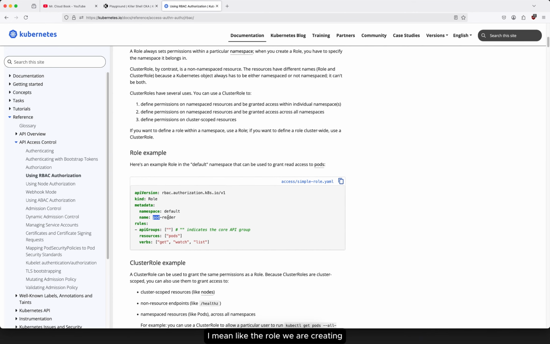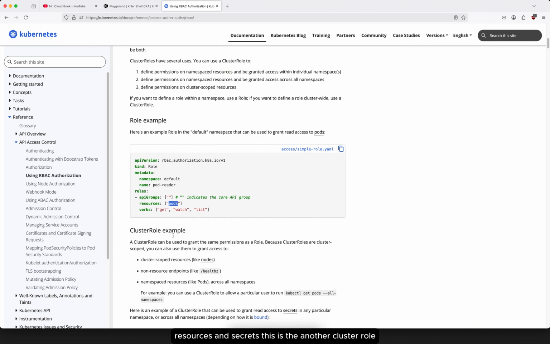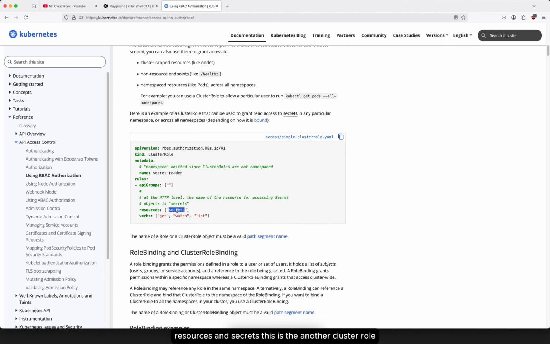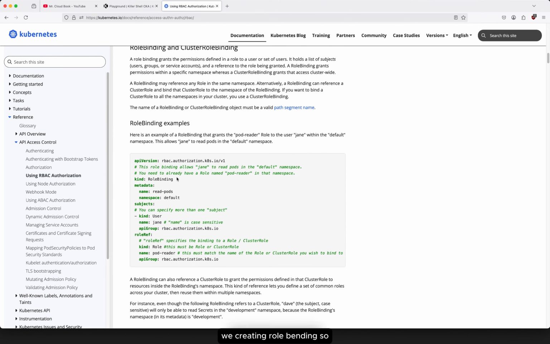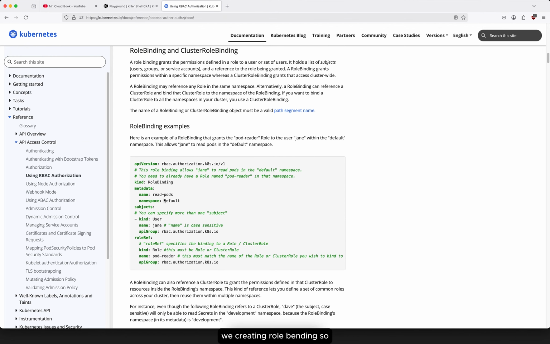The role we are creating only gets the details for pods here, in resources, and secrets. This is another one, a cluster role, and a role binding. We have to tell which user, Jane, and what the role reference is. So we have to create the role and the role binding. Role binding means we tell it to use that particular role and give that role's access to this particular user.